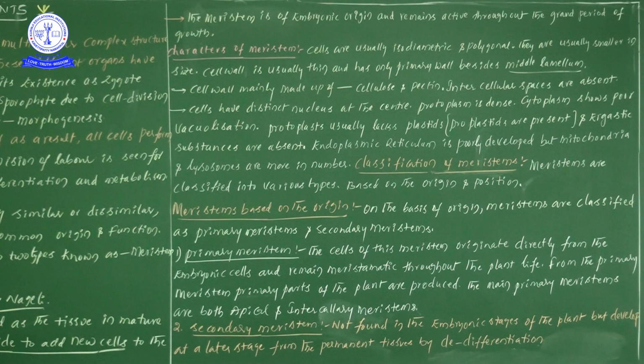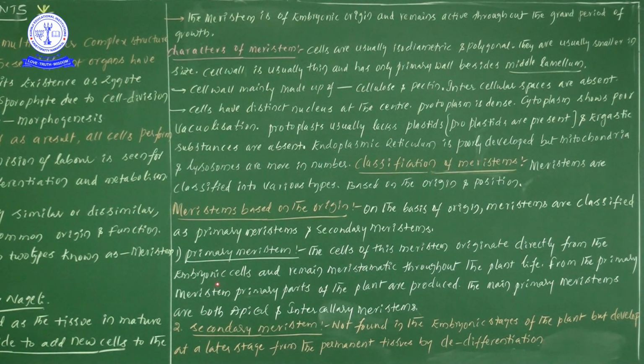Primary meristem: cells of this meristem originate directly from the embryonic stages. Don't forget one point. Now we see the zygote develops into an embryo, and that embryo develops finally into a sporophyte.